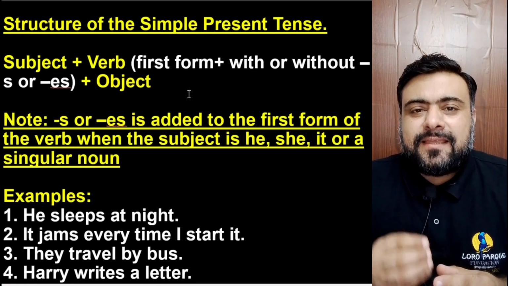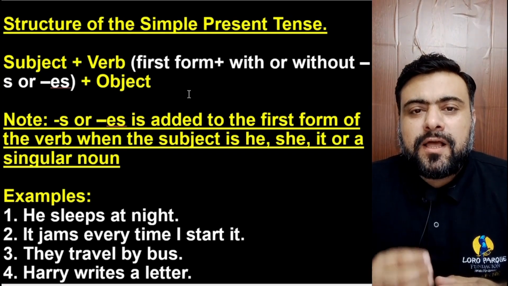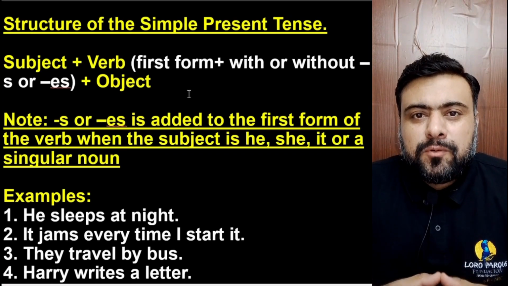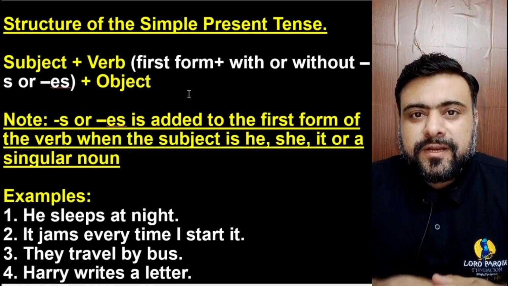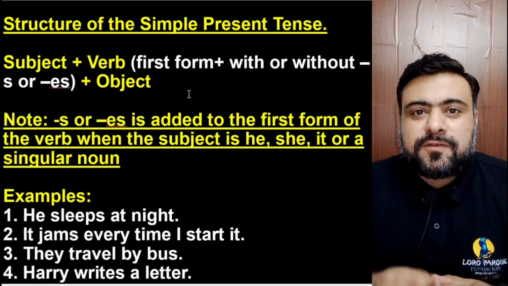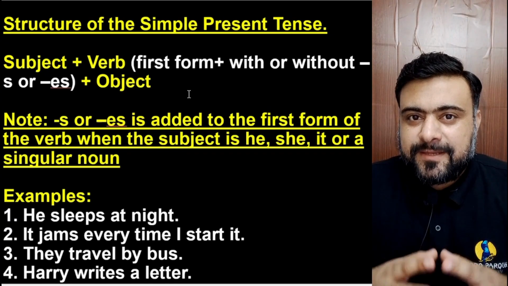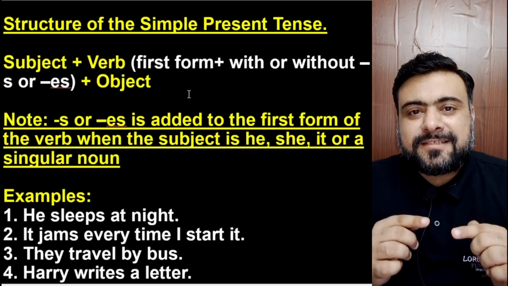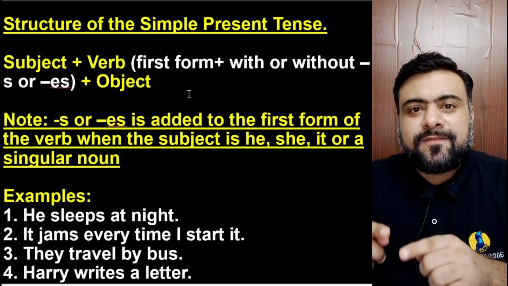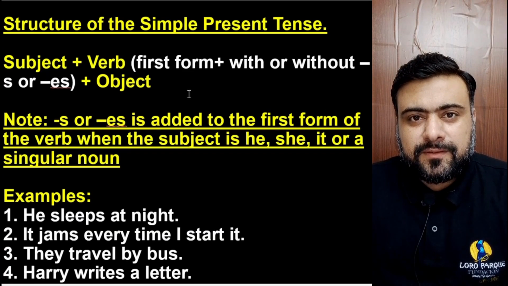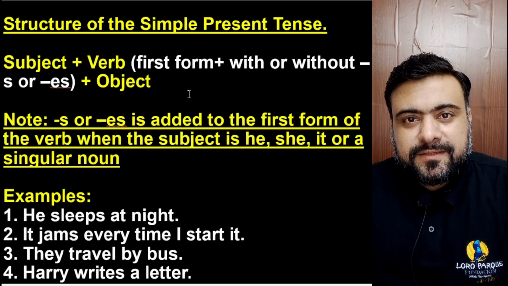With they, we, you, I, or any plural nouns, we don't add s or es with the first form of the verb. So what is the structure of the simple present tense? Subject plus first form of the verb plus the object.